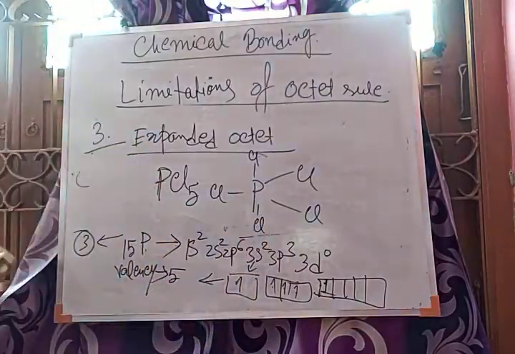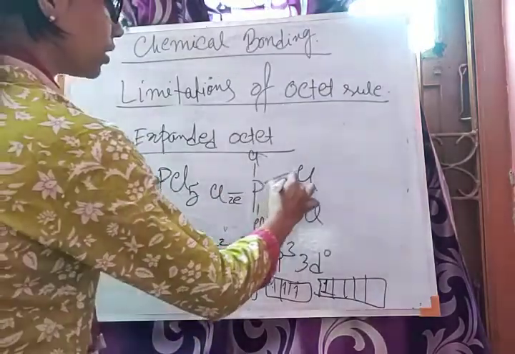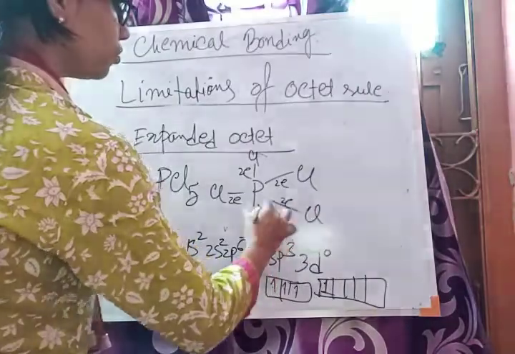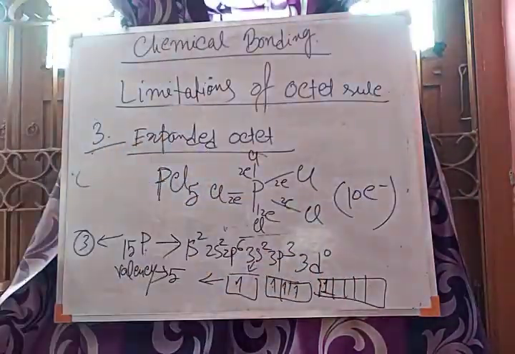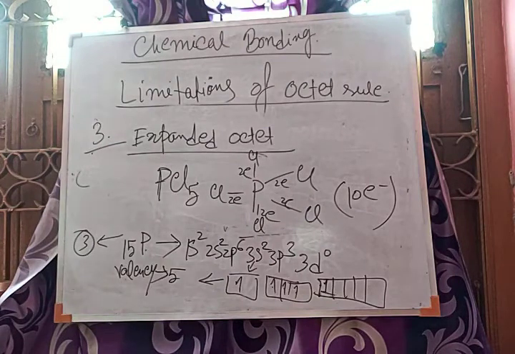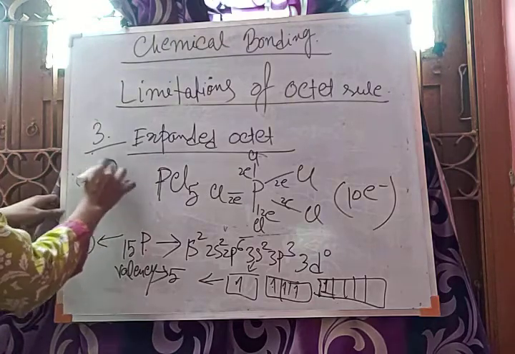So how many electrons are there? 2 electrons, 2 electrons, 2, 2 and 2. So a total of 10 electrons are there. More than 8. So expanded octet. Why are we getting expanded octet? For phosphorus, not in nitrogen, only in phosphorus, and sulfur can also show expanded octet, just like phosphorus.